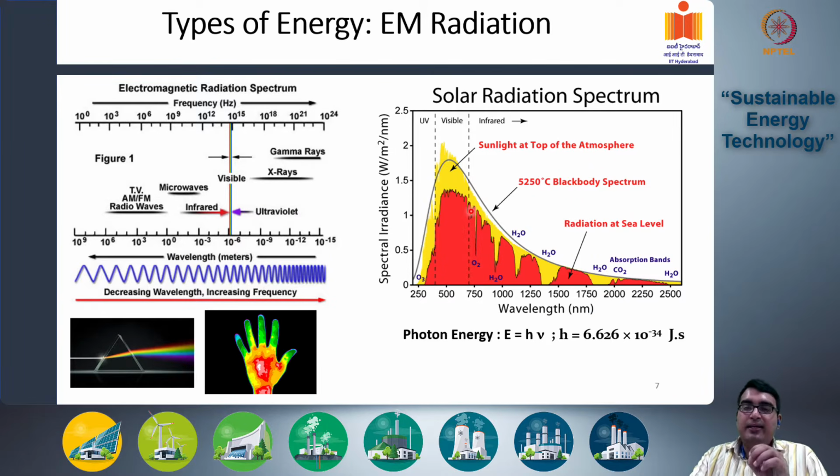And you can see the visible spectrum, which is extending from around 400 nanometers to around 750 nanometers. So this is the visible part of the radiation that you can see with your naked eye. This region, higher wavelengths, is the red light, and less than 500 is the blue light, and in between is the green, yellow, etc.